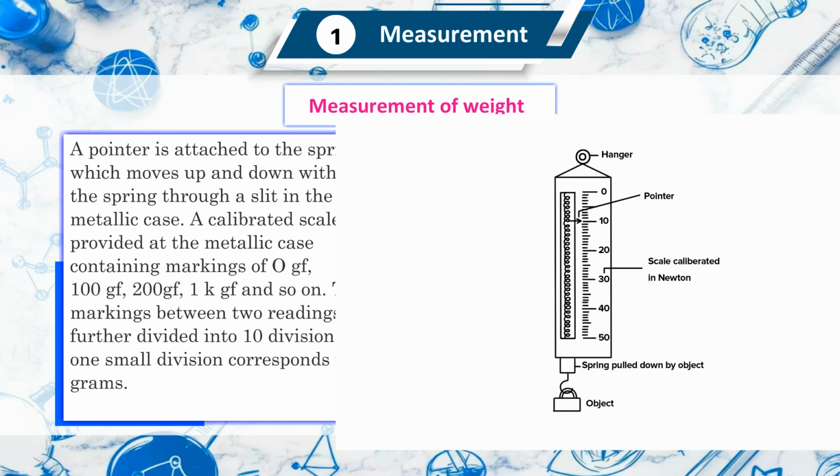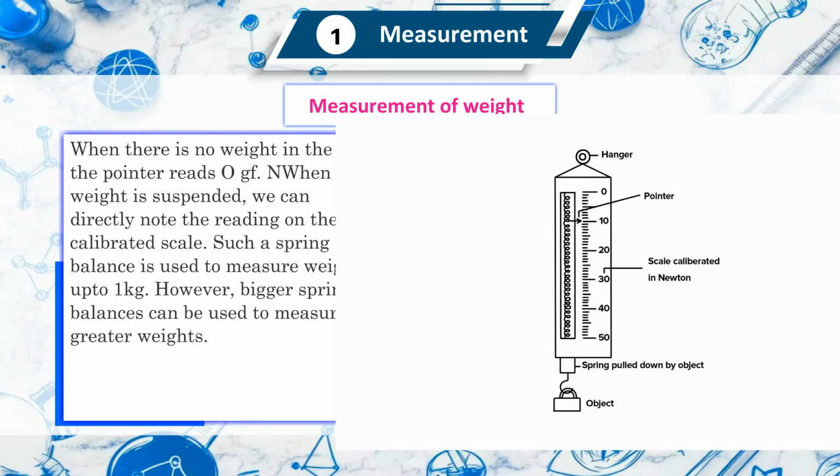The markings between two readings are further divided into 10 divisions, and one small division corresponds to 10 grams. When there is no weight on the hook, the pointer reads 0 gf. When a weight is suspended, we can directly note the readings.